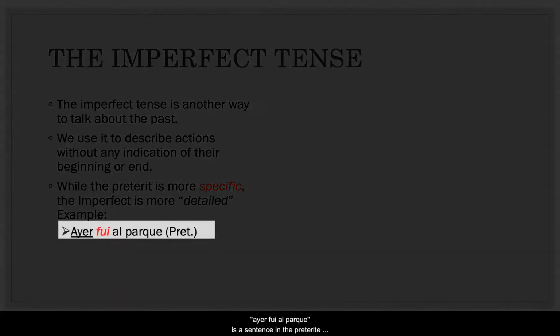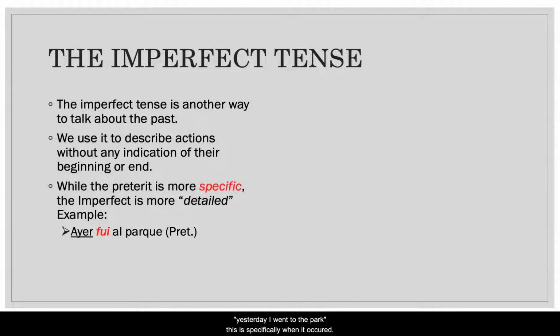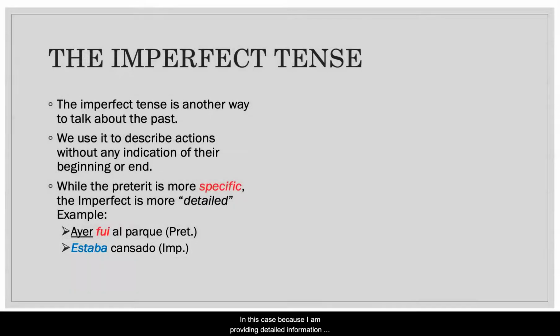Example: "Ayer fui al parque" is a sentence in the preterite. Yesterday I went to the park. It's specifically when it occurred. But if I want to add detail, I could say, "estaba cansado." I was tired. In this case, because I'm providing detailed information about the surroundings of the action, I use the imperfect tense. In this case it is "estaba," I was.